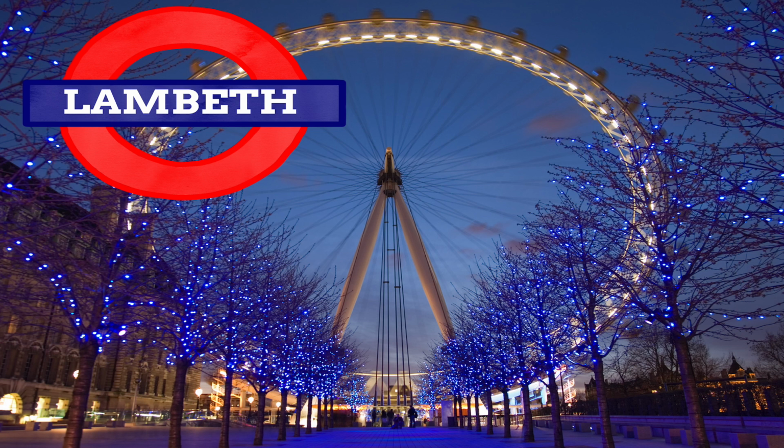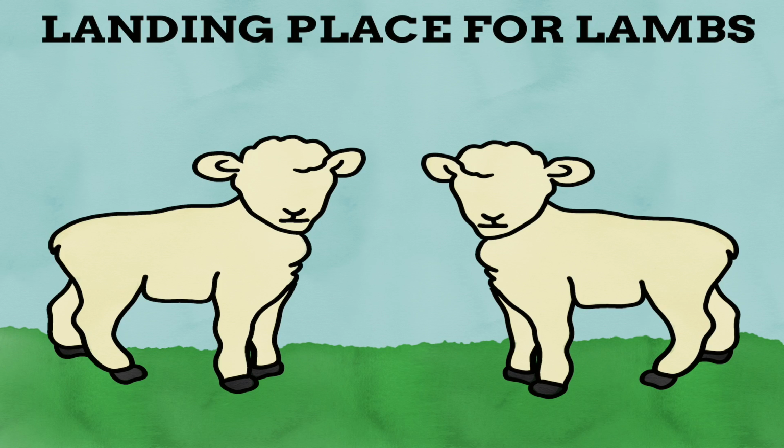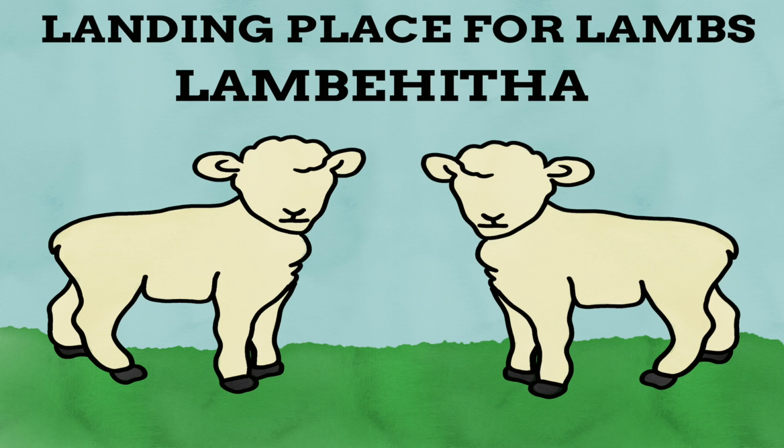Lambeth, east of Wandsworth, has a rather simple etymology. The name means landing place for lambs, coming from originally Lambethia, though it doesn't seem to be quite as full of farms or lambs anymore.